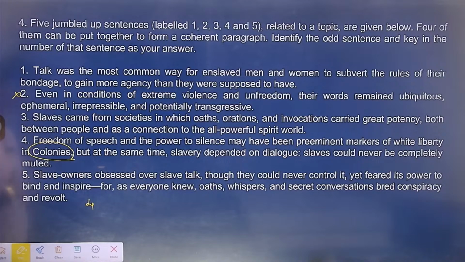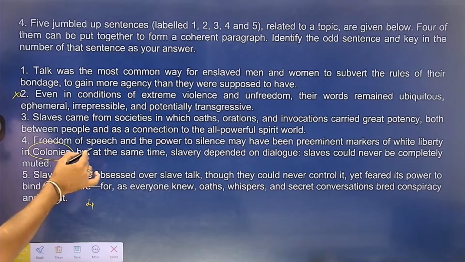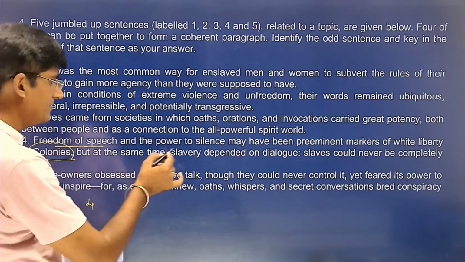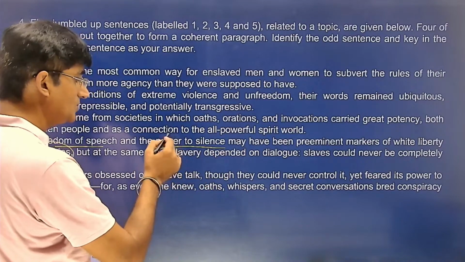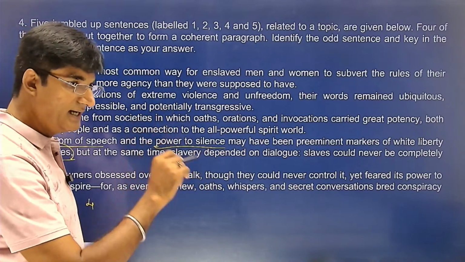So even India was once a colony of Britishers. Goa, Pondicherry, these all were colonies of their respective rulers. The students, इन सब कॉलोनीज में वाइट लिबर्टी, जो वाइट पीपल थे, वो क्या चाहते थे? They should have freedom of speech also and they should have the power to silence also. किसे? जिनको उन्होंने एनस्लेव किया.